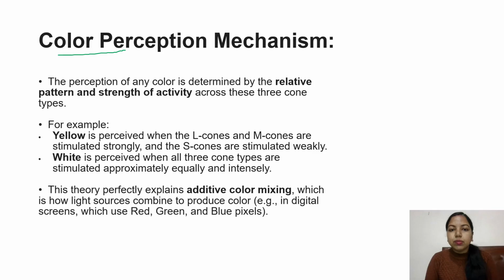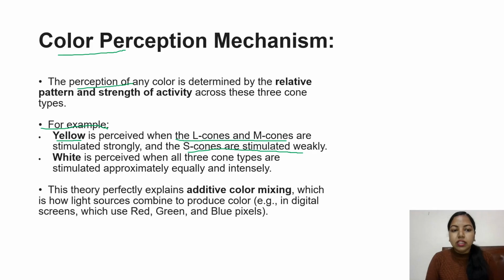So we need to know the color perception mechanism. The perception of any color is determined by the relative pattern and strength of the activity across these three cone types. We can understand color perception through this example. Yellow is perceived when L cones and M cones are stimulated strongly and S cones are stimulated weakly. That means we can perceive yellow at the moment when L cones and M cones are stimulated strongly, but S cones are stimulated weakly.